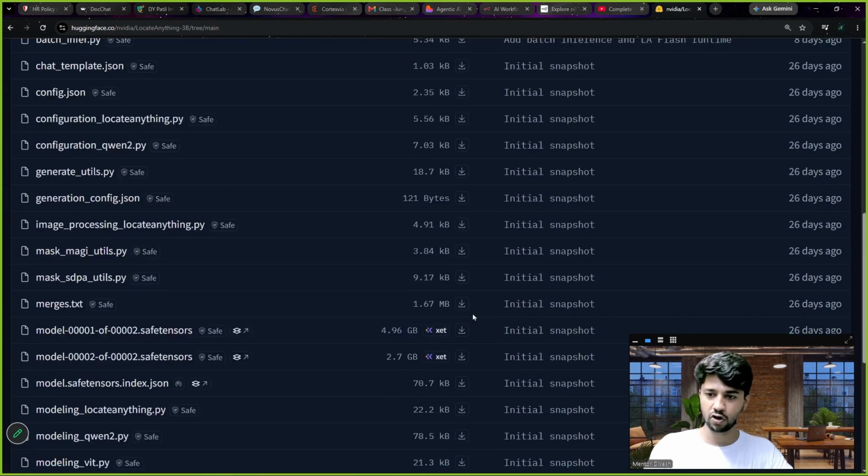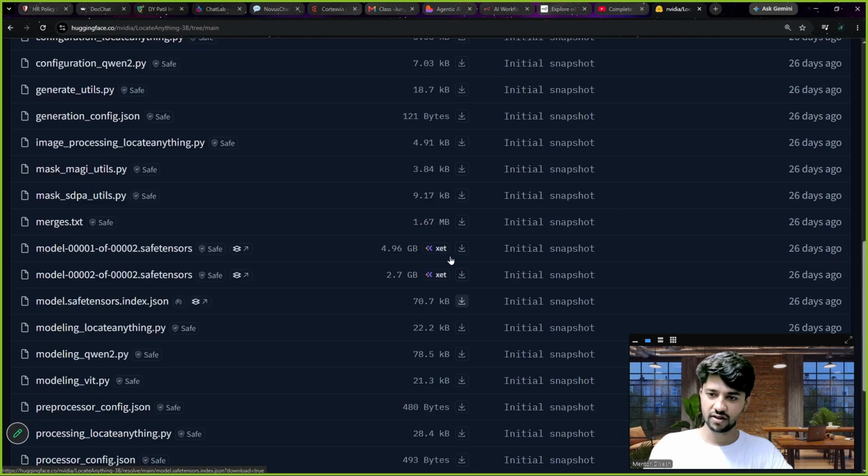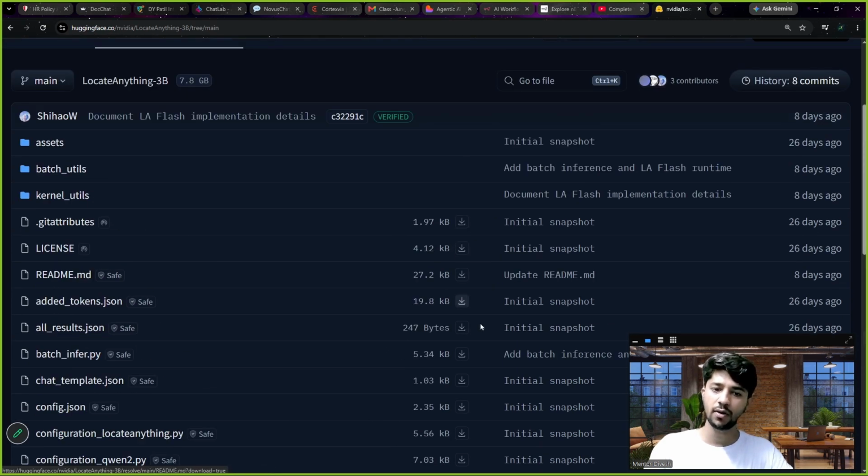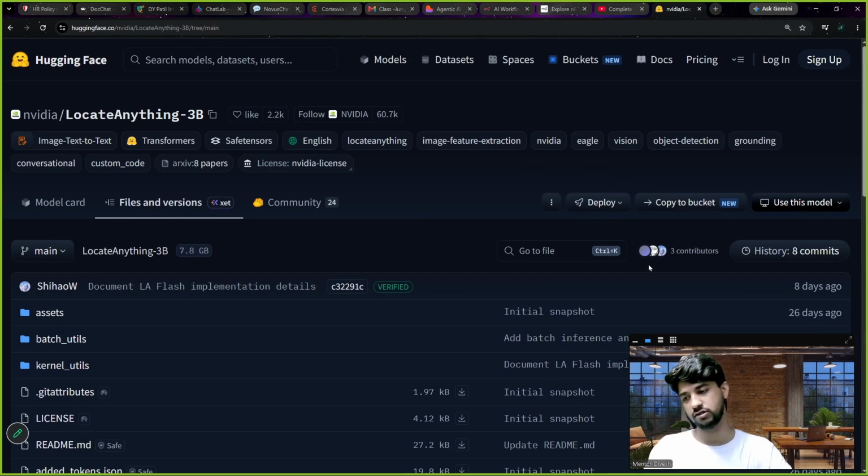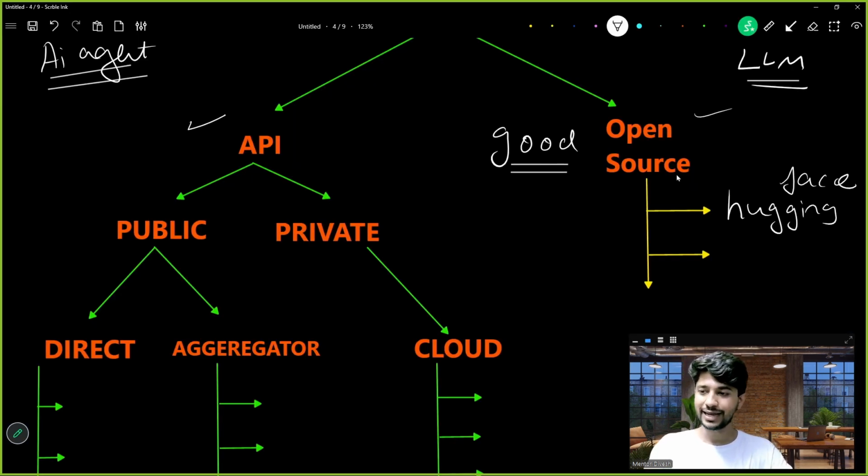See, they will have something called weights. Somewhere they will have it. You can just literally download them and you can use it. Okay, but you should have a good computer system for that. Second one is Ollama.